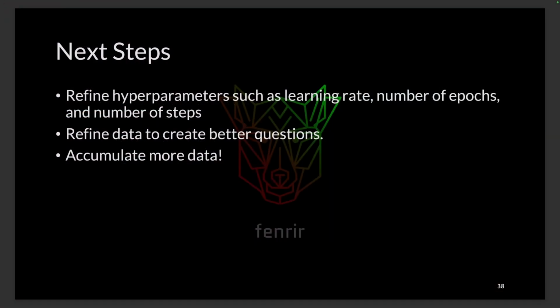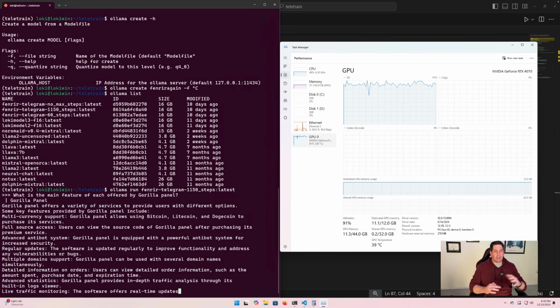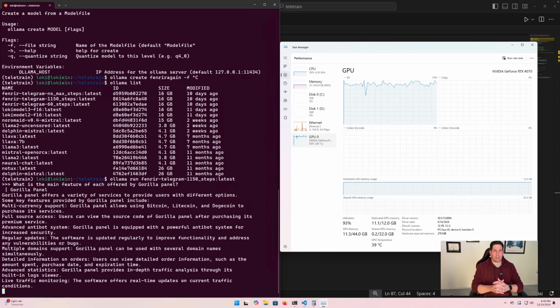Next steps: refine the hyperparameters such as learning rate, number of epochs, number of steps, get better data, get more data, so that we can go and get even better results, right? But this is what we have. So we can actually now query this model and ask it about sketchy stuff. I guess you could consider it uncensored.